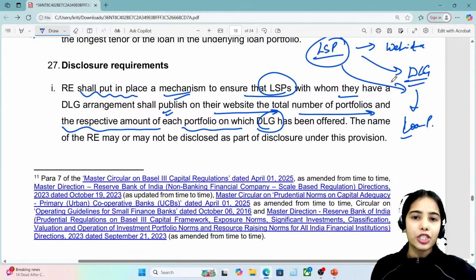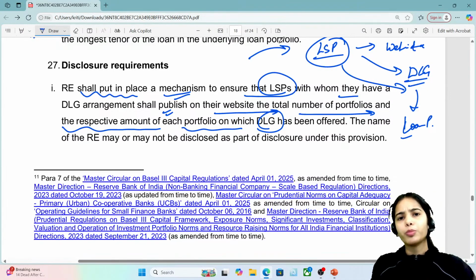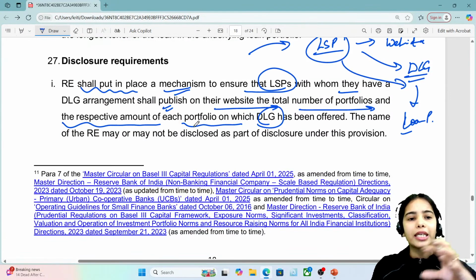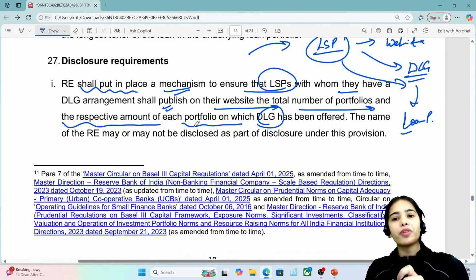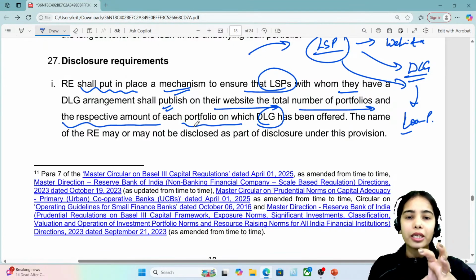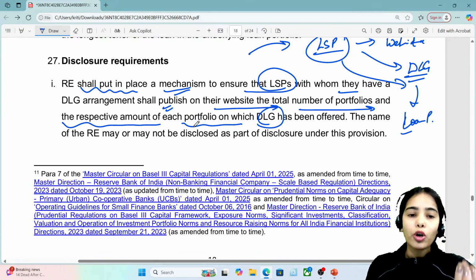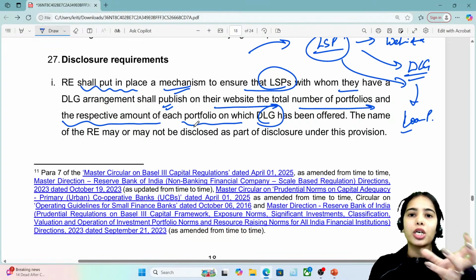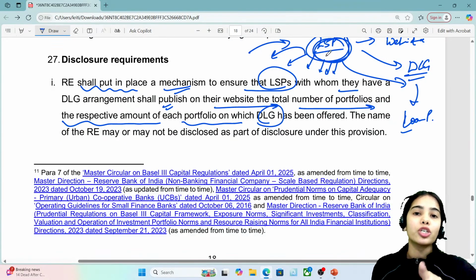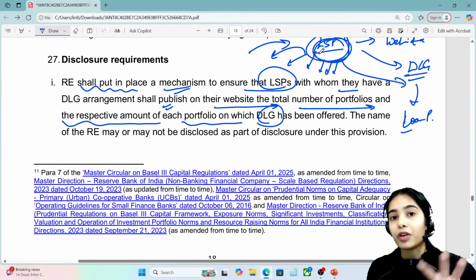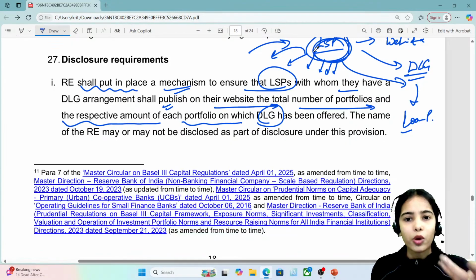LSPs give the DLG because they also get some fees from the borrowers. Okay, so this is the basic idea, that the regulated entity shall put in place a mechanism to ensure that the lending service providers with whom they have the default loss guarantee publish the default loss guarantee on their own website, so that all the other regulated entities are aware of how much default loss guarantee they have already given. Have they given too much already?